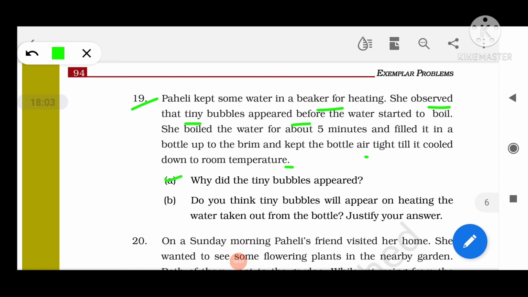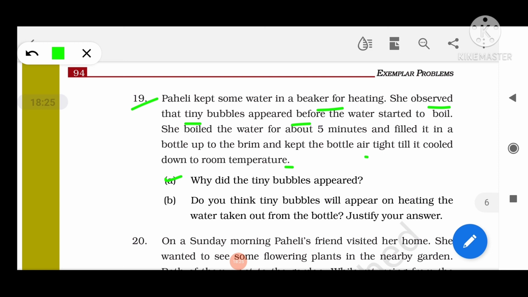Now, why did the tiny bubbles appear? This question seems to be repeated. Tiny bubbles appeared before the water started to boil because air is dissolved in water. And once the water starts to heat, the air dissolved in water starts escaping in the form of bubbles.